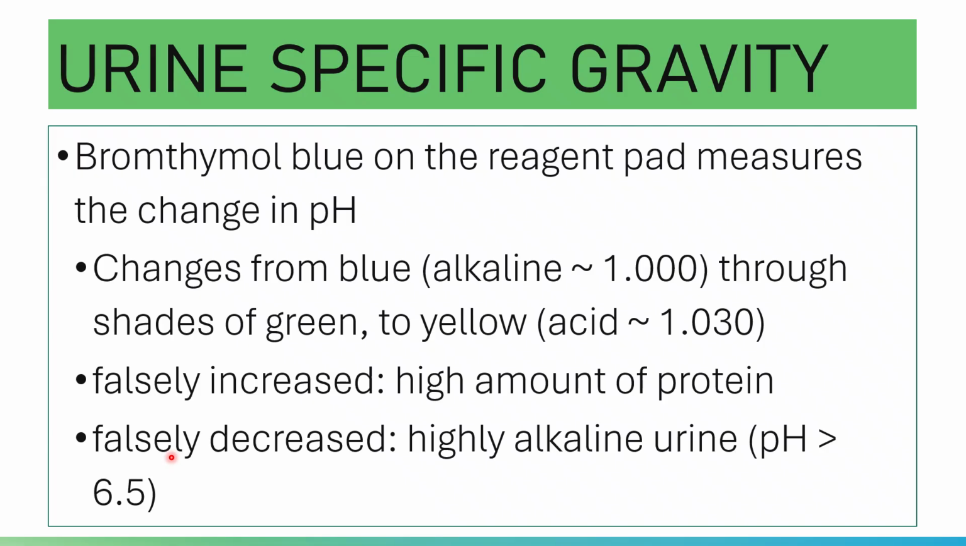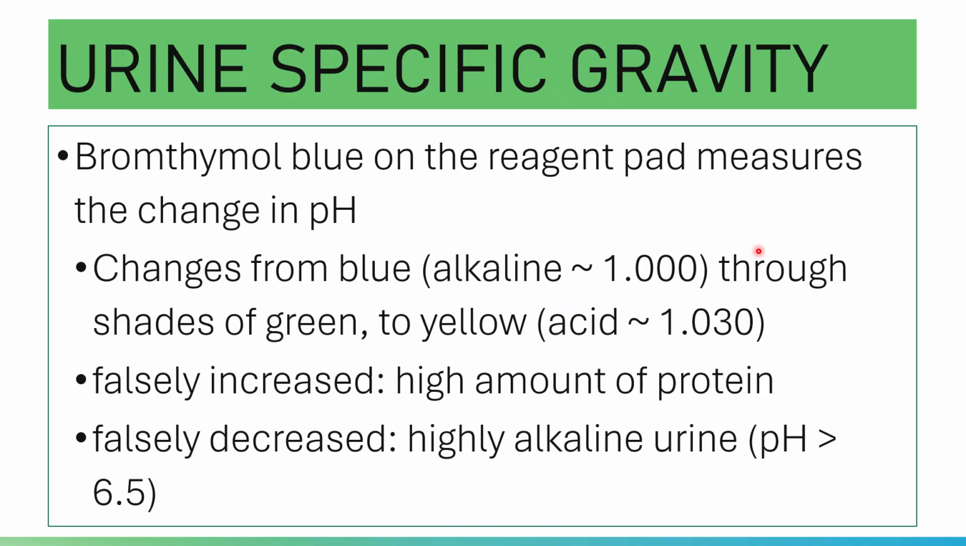False increased readings are seen in high amounts of protein, and false decreased readings are seen in highly alkaline urine. Highly alkaline urine will interfere with the bromthymol blue. I hope you get it.